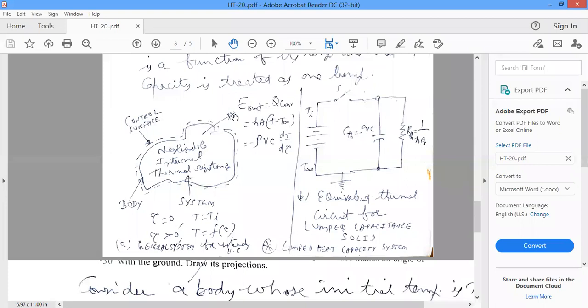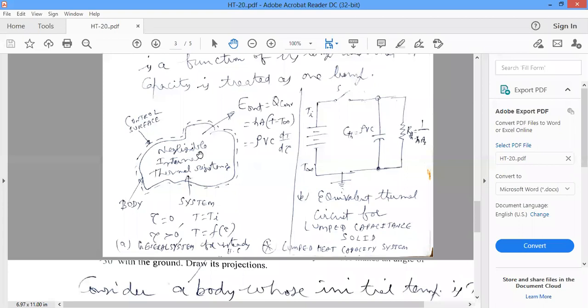What type of energy is coming out? That is convective heat transfer. So energy out is equal to the heat transfer, Q convection. How do you calculate Q convection? hA delta T, where h is the convective heat transfer coefficient, A is the surface area, T is the temperature at any given point of time, and T free stream is the temperature of the outside environment.